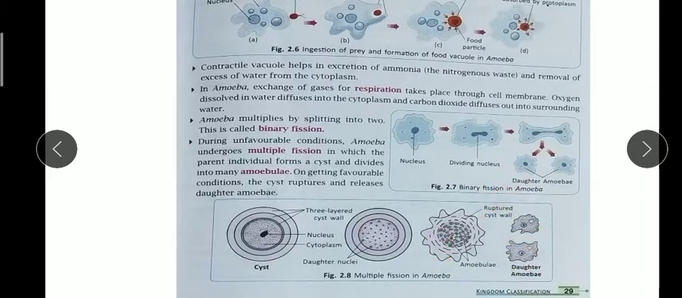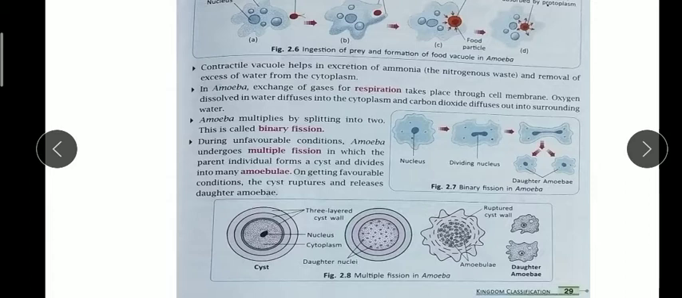Remember this thing, for reproduction they use only binary fission, but in unfavorable condition they reproduce through multiple fission. The diagram is also given here. So this is a short one. This is the second kingdom.